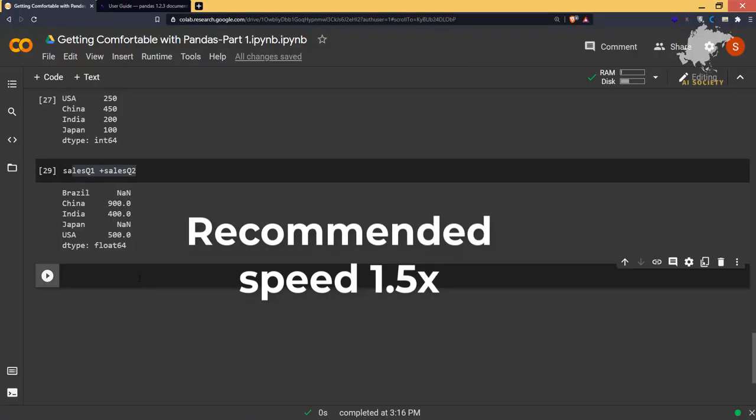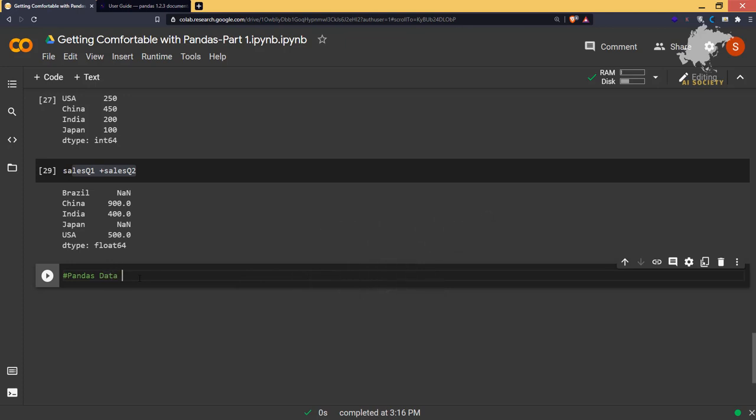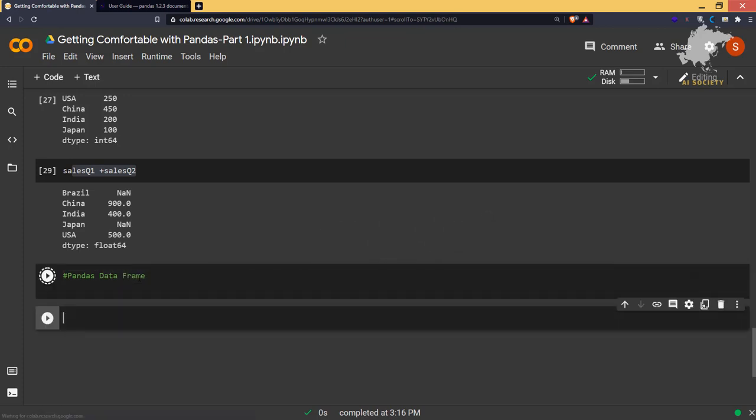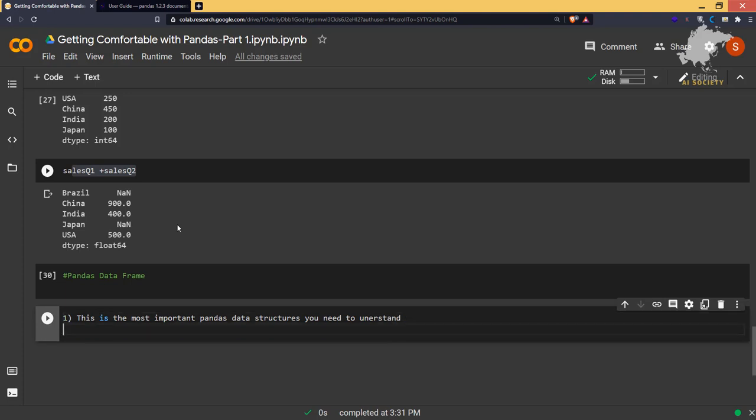Now let's talk about pandas data frame. Okay, pandas data frame. So let's have a little bit theoretical about this. Number one point is, this is the most important pandas data structure that you need to understand. Number two,